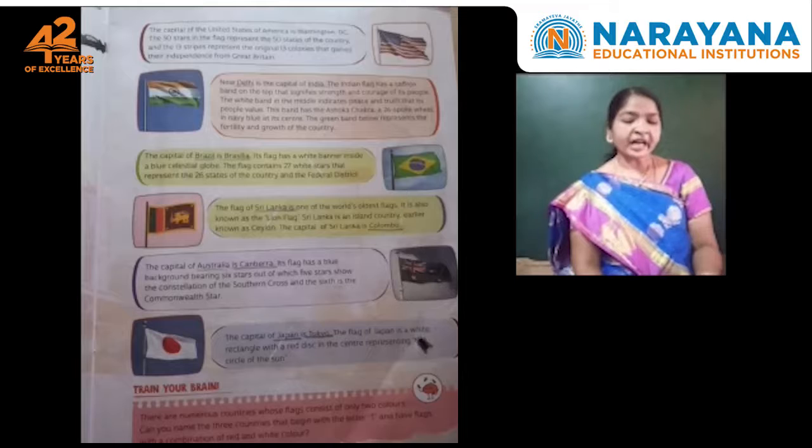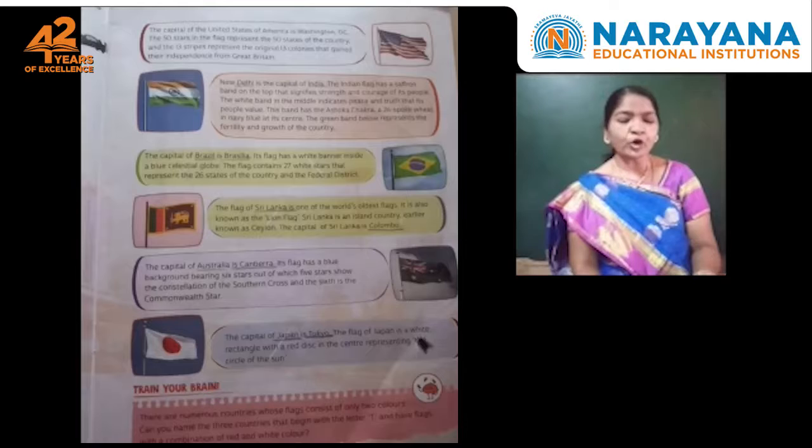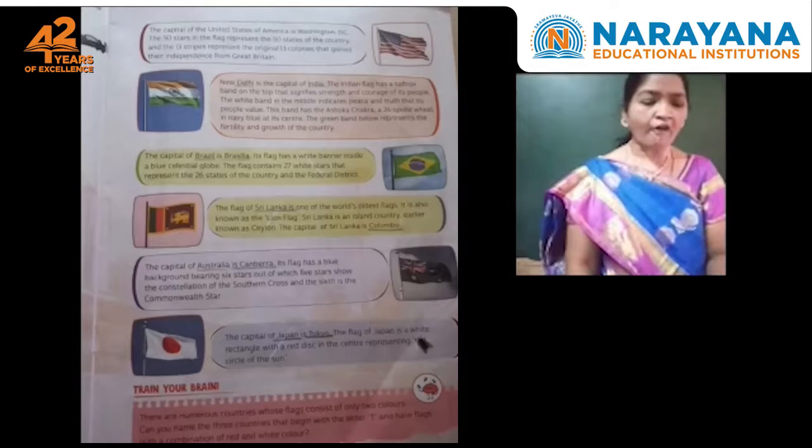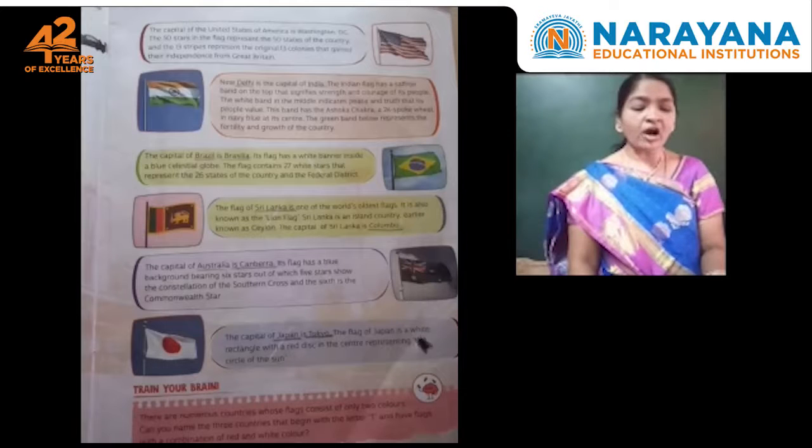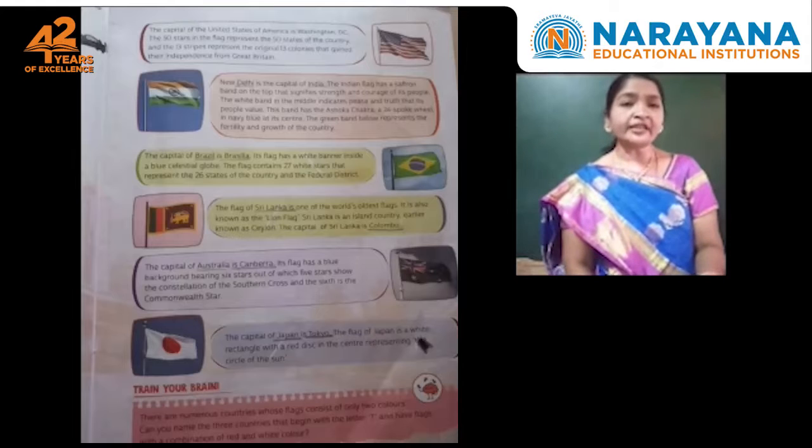The capital of Australia is Canberra. Its flag has a blue background bearing 6 stars, out of which 5 stars show the constellation of the Southern Cross, and the 6th is the Commonwealth star.